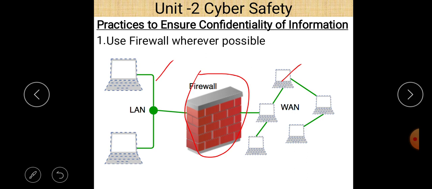When we want to share information between the LAN and the WAN, the information passes through a firewall. When data goes from LAN to WAN or from WAN to LAN, it is checked by the firewall to see whether it is sensitive data or not. If it is found to be sensitive, it is stopped by the firewall, so that data cannot be shared between LAN and WAN. That is the concept of the firewall.